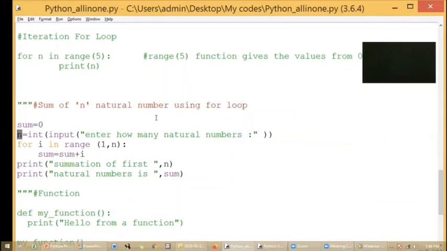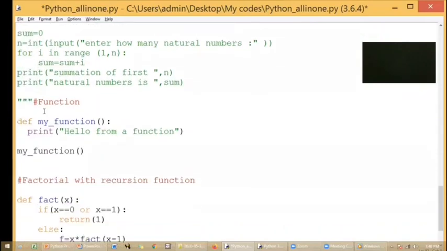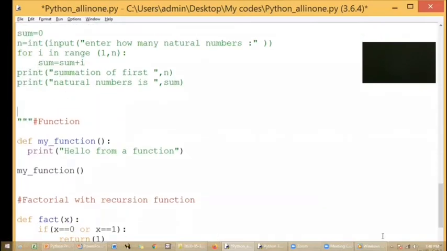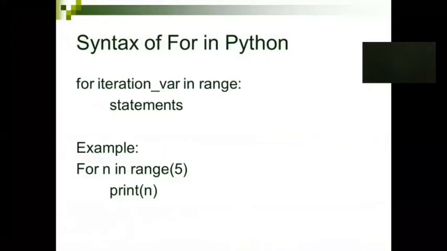So the iteration part is done. We'll move towards the function part. Before that, I'll be commenting out the rest of the code. So we are now on the function side. So, functions in Python. We'll move to the PPT.